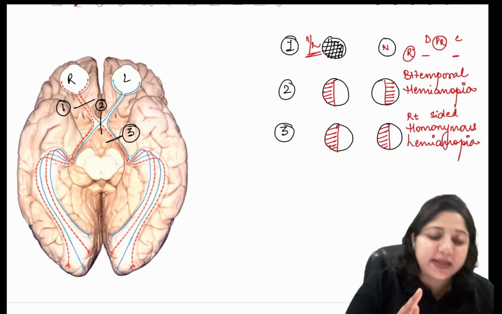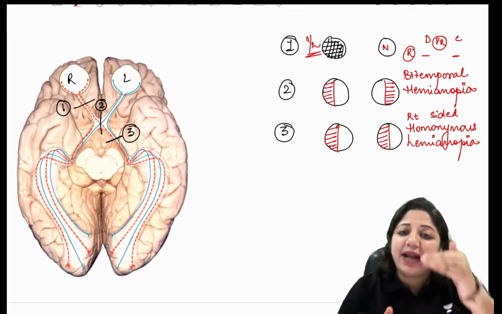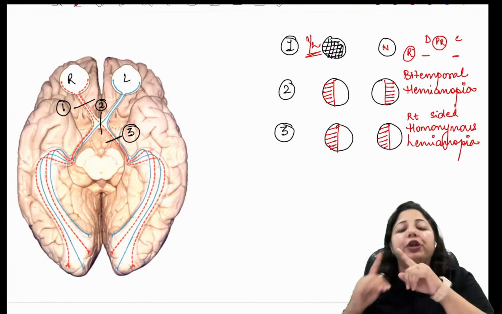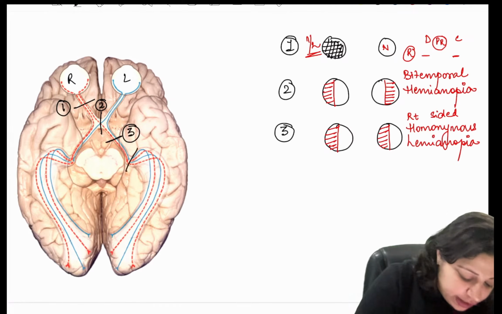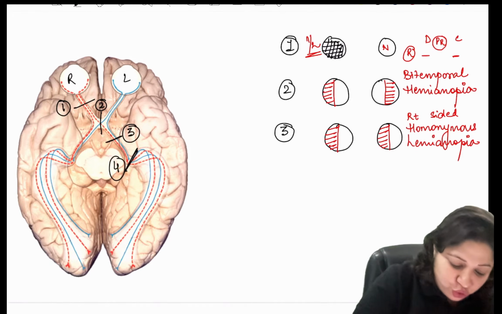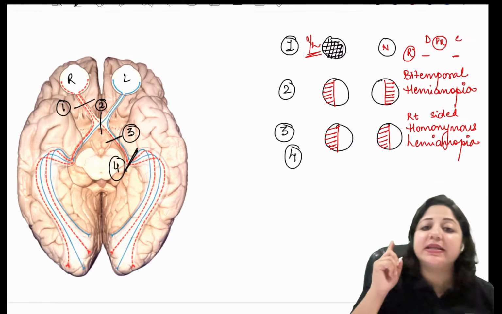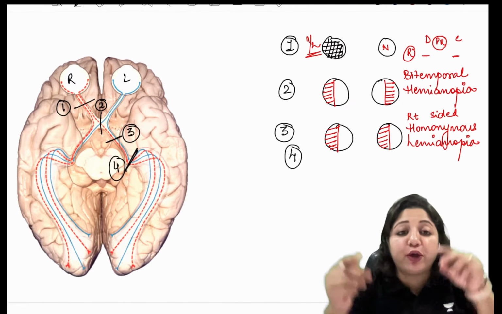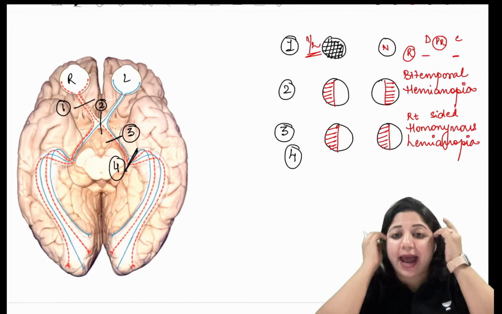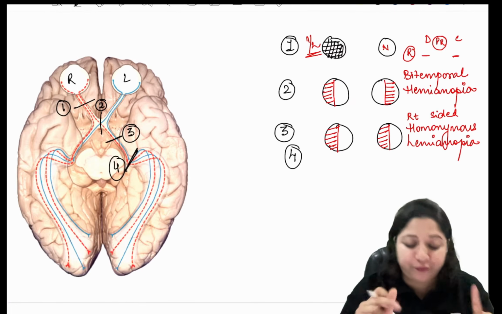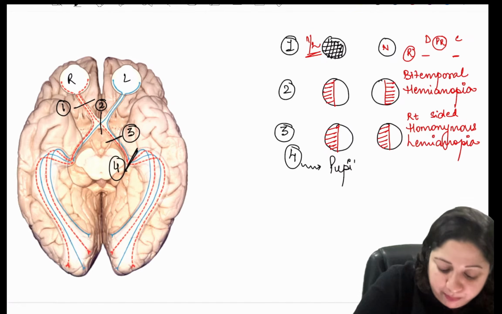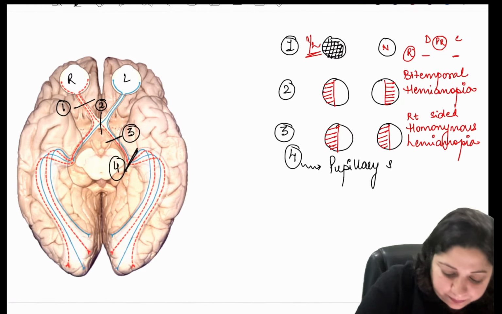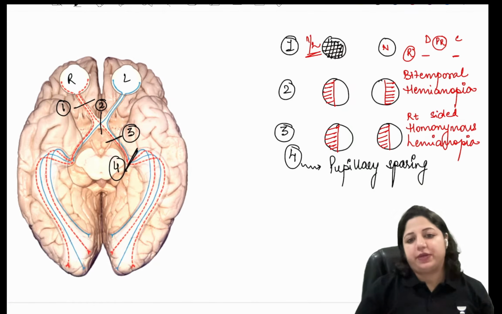All right. Similarly, all the lesions at the optic tract and beyond will result in the same lesion. That means the lesion of 4 will also be the same, except for the fact that with LGN and optic radiation lesions there will be pupillary sparing.